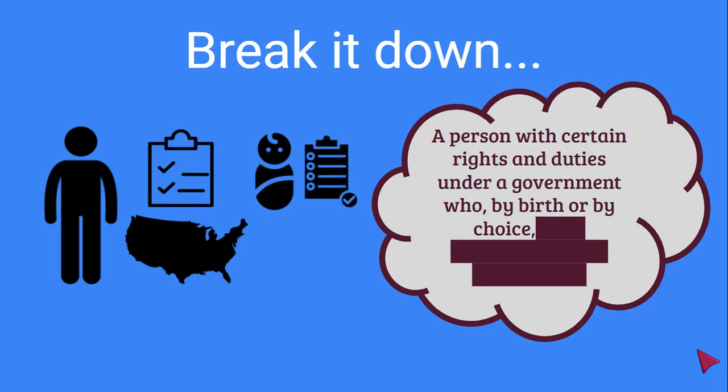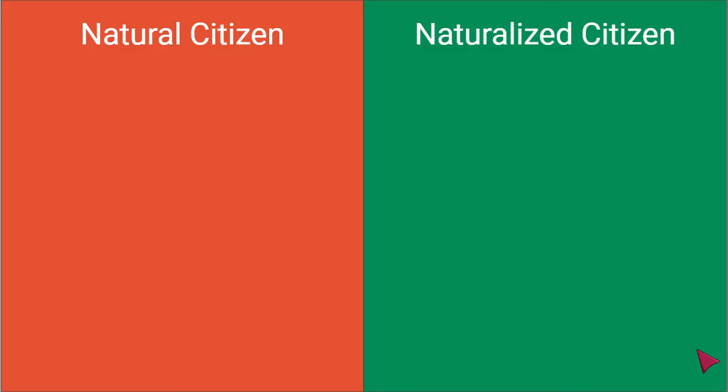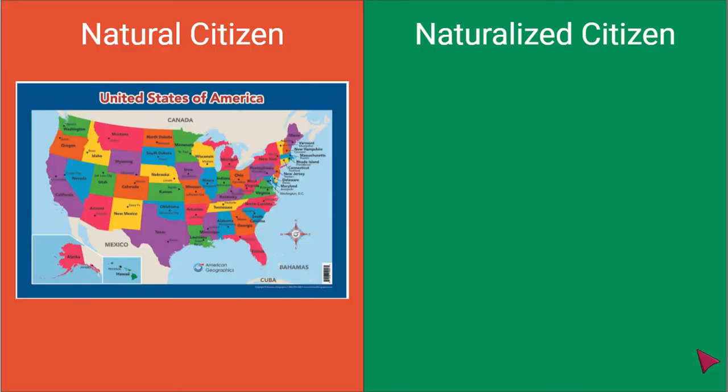So there are a lot of different ways that you could become a citizen. You could be a natural citizen, which means that you were born in the United States of America or on a military base somewhere else in the world that belongs to the United States. Or you can be naturalized. This is a vocab word that we'll go into over the course of this unit. To become a naturalized citizen means that you are making the choice to become a citizen.